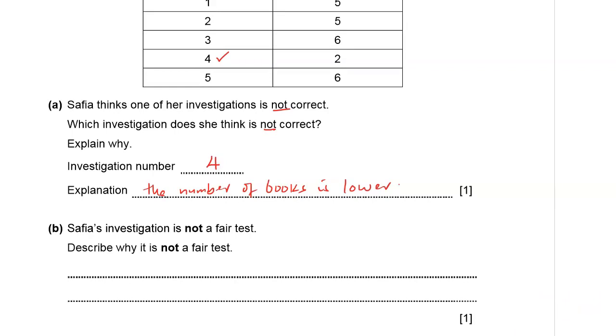Part B, Safia's investigation is not a fair test. Describe why it is not a fair test. Of course, it's not a fair test, 1, because she uses different eggshells. If it was to be a fair test, she would use the same eggshells in each one of the investigations. But you realize that the eggshells are getting broken, so she needs to use different eggshells, and therefore that makes the investigation not a fair test.